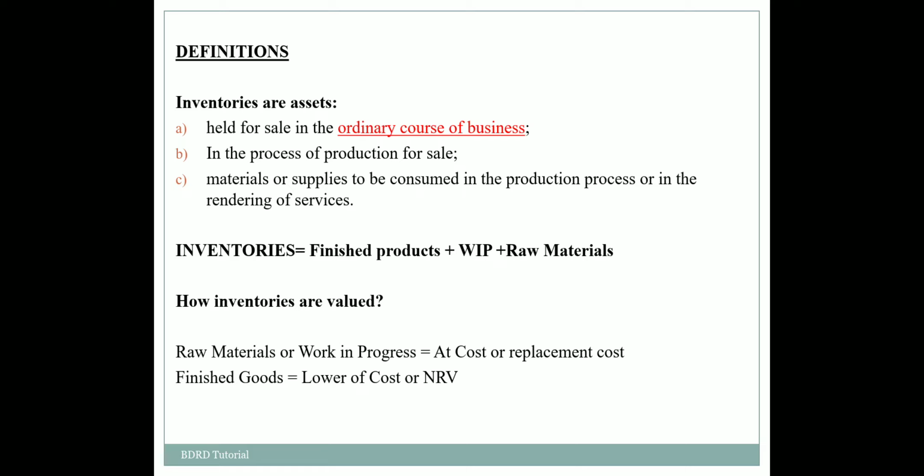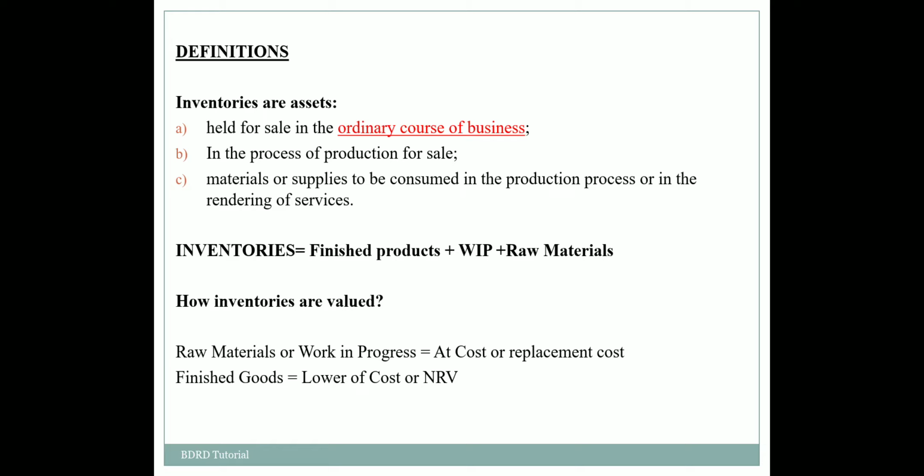Similarly, if a person is dealing in the manufacture of clothes and other chemical items, and that person tries to sell a car, then the selling of the car will not fall within the purview of ordinary course of business.